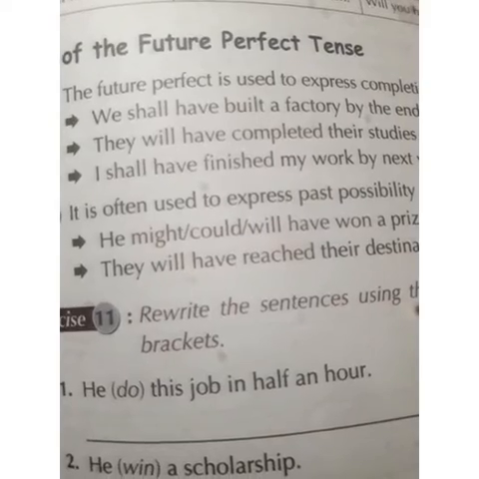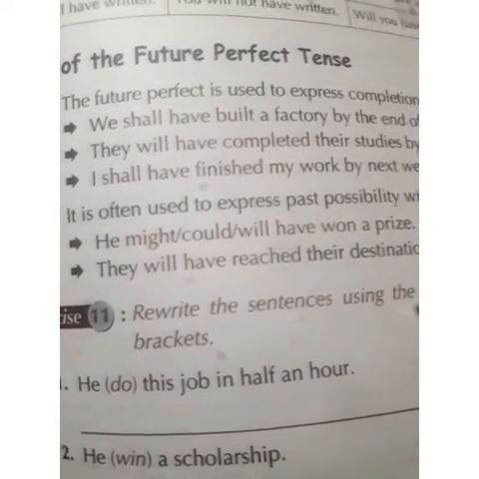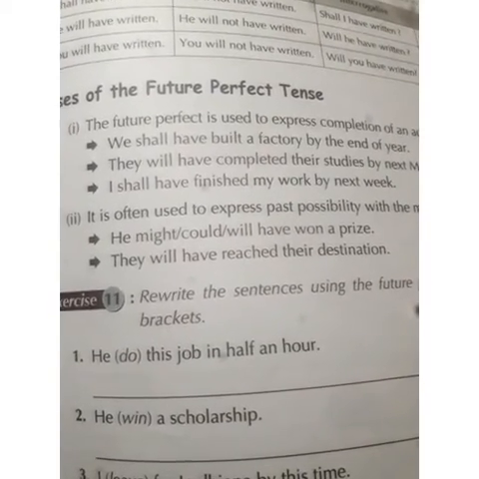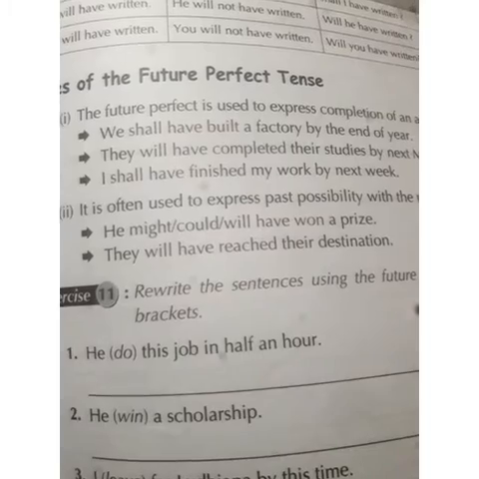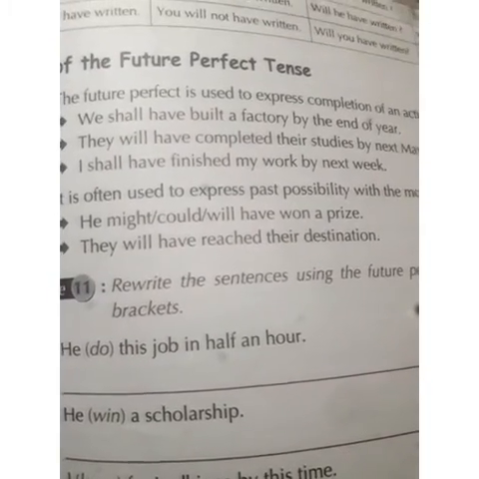The future perfect tense is used to express completion of an action by a given time in future. Okay, for example, we shall have built a factory by the end of the year. They will have completed their study by next May.